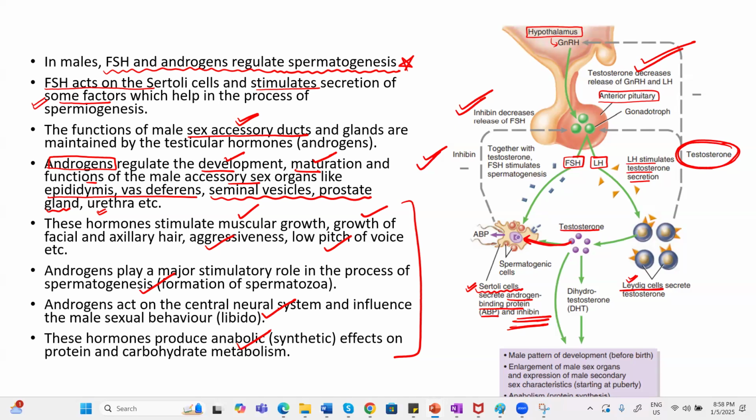So I hope this video has helped you to learn what hormones are acting on the testes, and how the androgen is working, and what the effects of the androgen are.